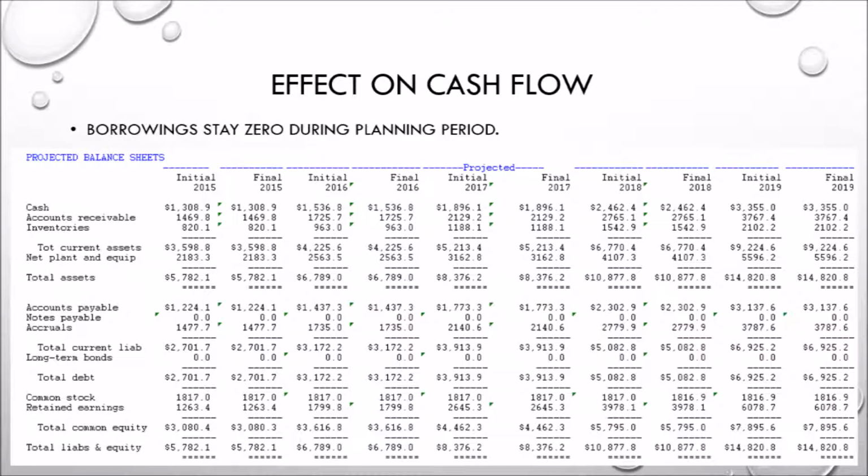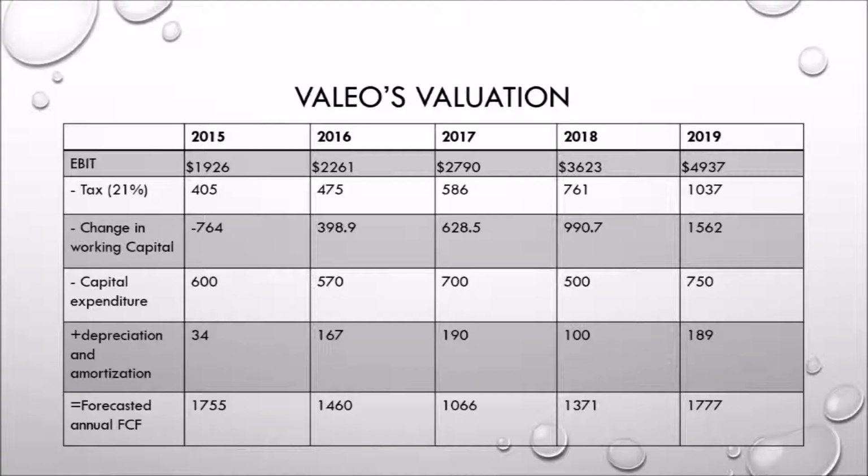We can see the effect of these changes on each of the 5 years of the forecasted balance sheet for the planning period. The borrowings are actually 0 now in each year, and that means that the total assets is equaling now the total liabilities and equity, and that also means that the company is using what it actually has to be growing instead of leaning on debt and borrowings.